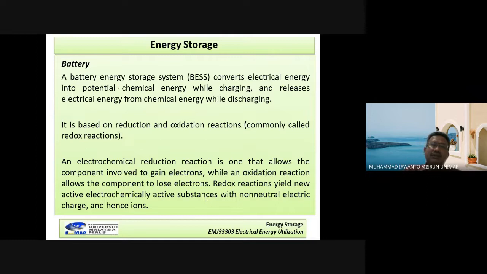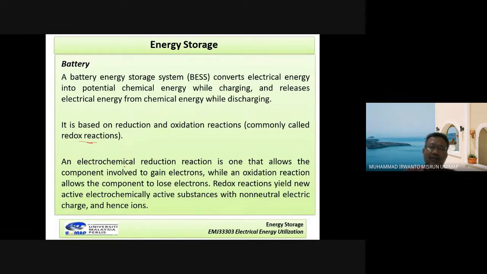Now I read first. A battery energy storage converts electrical energy into potential chemical energy while charging, and releases electrical energy from chemical energy while discharging. It is based on reduction and oxidation reactions, commonly called redox reactions.